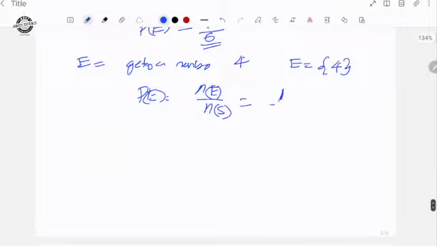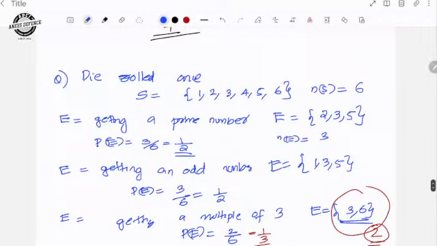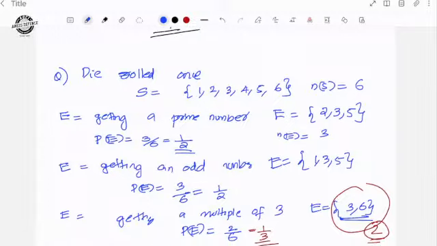E is only 1, and 1 out of 6. So like that, probability of getting different numbers, a prime number, an even number, an odd number, a multiple of 2, a multiple of 3, a multiple of 5, like that, they can ask different varieties of questions.